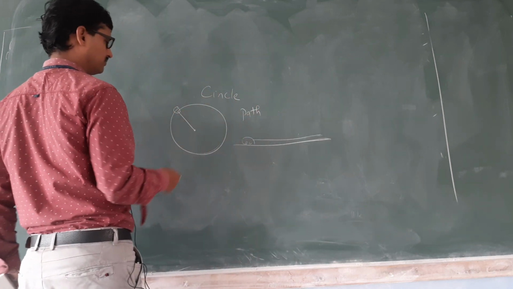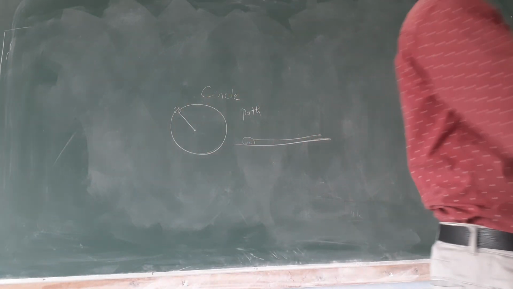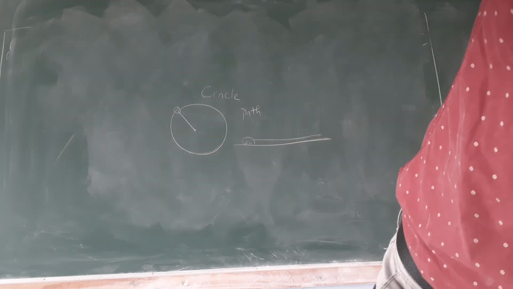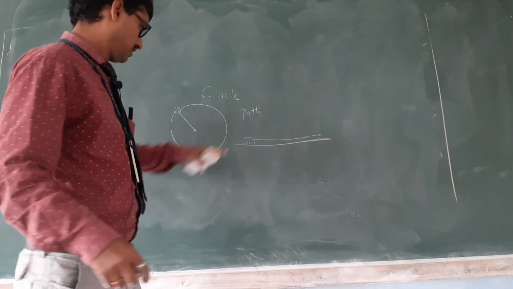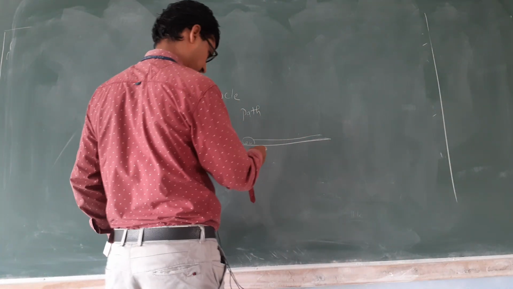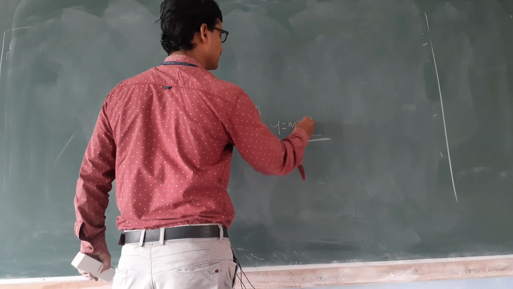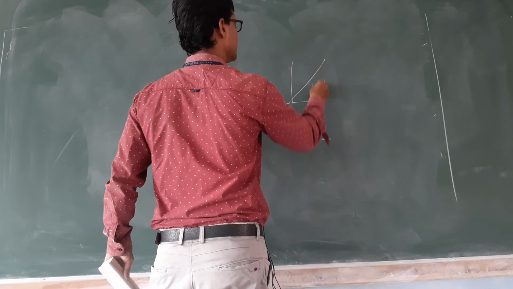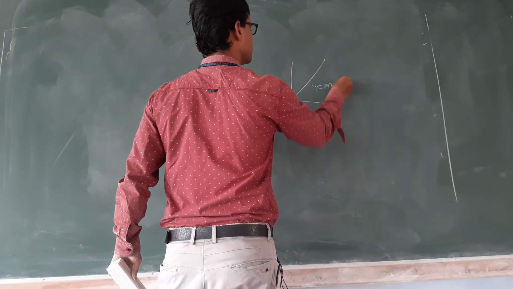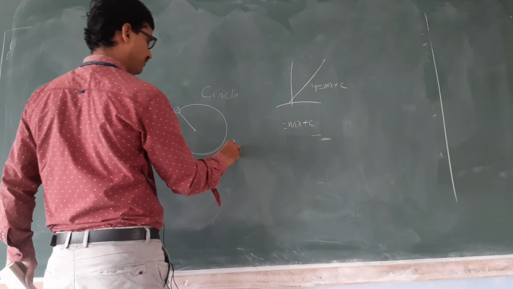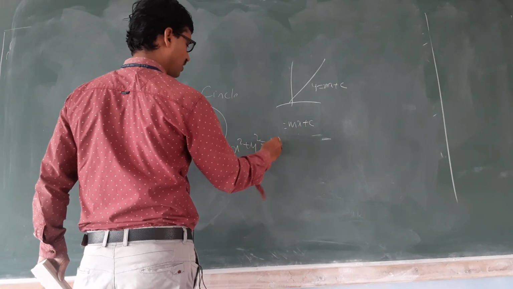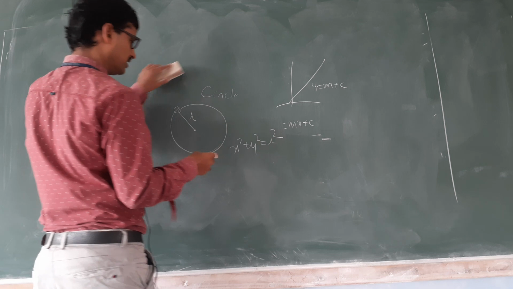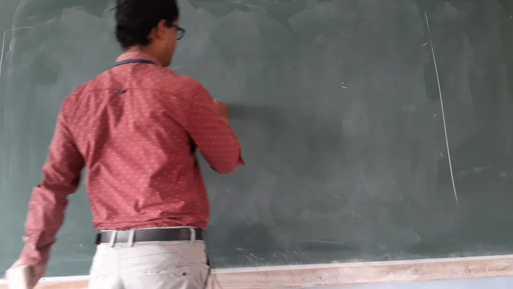If it is a straight line, y is equal to mx plus c. If it is a circle, the formula is x square plus y square is equal to r square, where x and y are the coordinates, r is what? Radius. Okay, like this. If it is a parabola means this path.